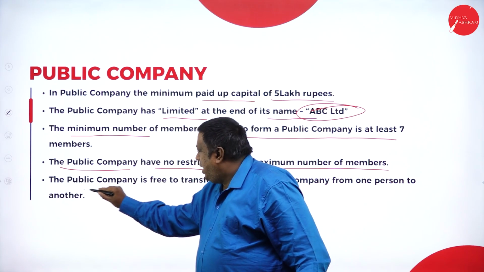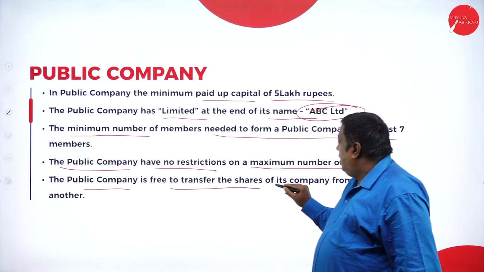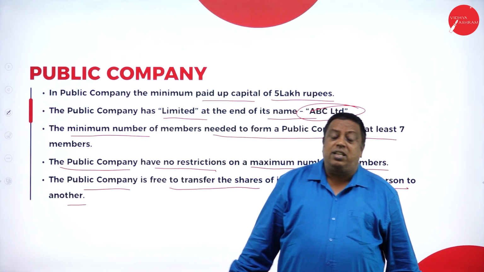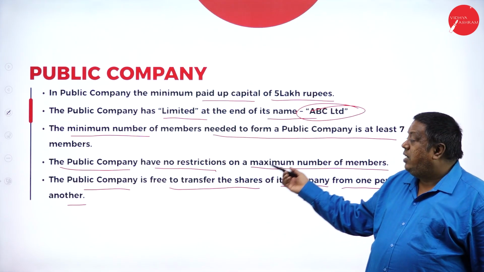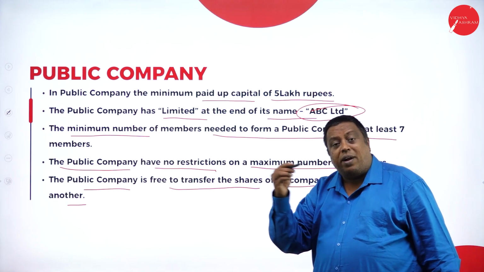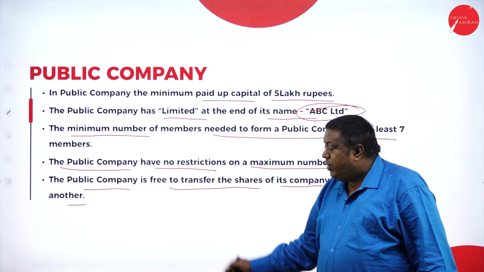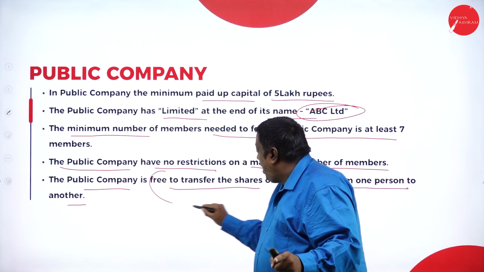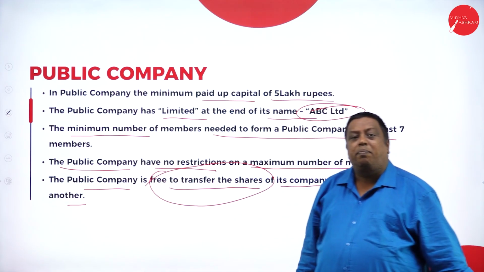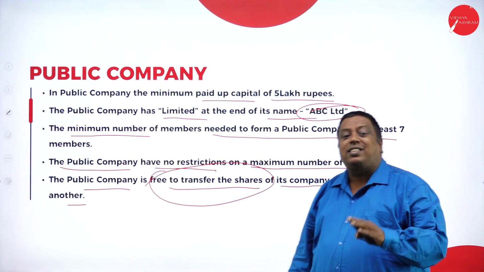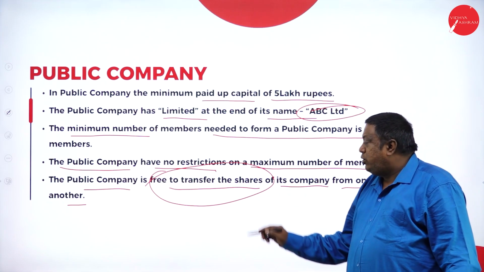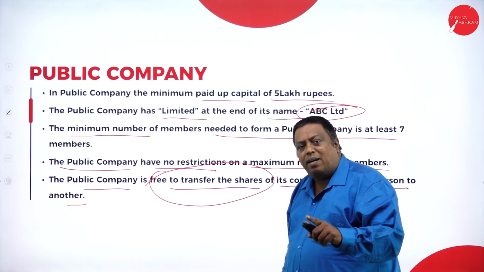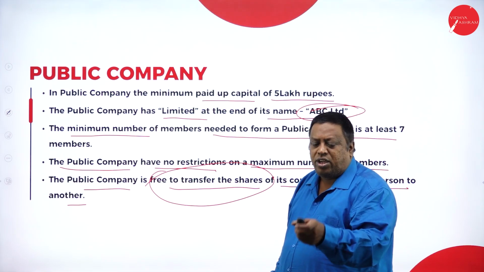The public company is free to transfer the shares of its company from one person to another. This is the next difference we can keep in mind at the time of differentiation between public company and private company. A public company is free to transfer its shares, and they don't have any restrictions when transferring shares from one person to another. But in the private company, we have certain restrictions.